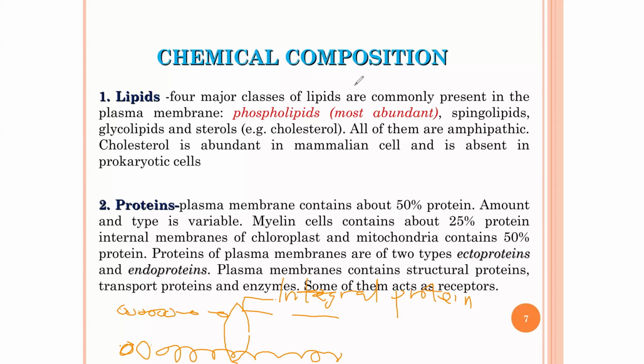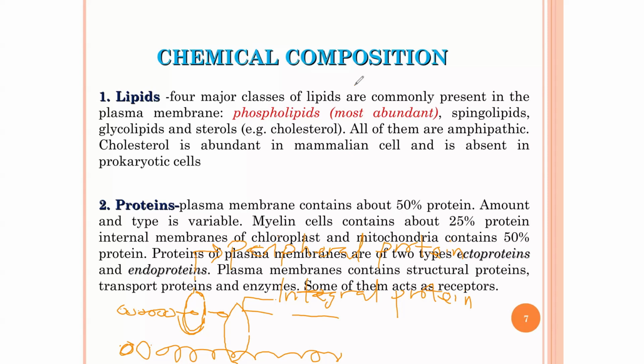But when you have proteins that are transiently or partially attached to this cell membrane, these types of proteins are called peripheral proteins. So these are the types of protein that are partially attached to the membrane of the cell. And those proteins that are fully engaged and embedded into the cell membrane are called integral proteins. So these are the types of proteins that are found in the cell membrane.